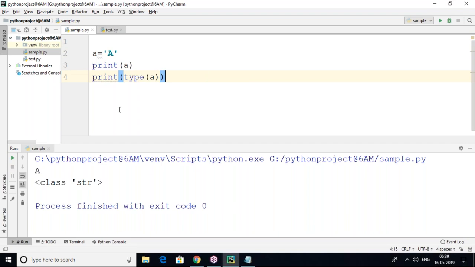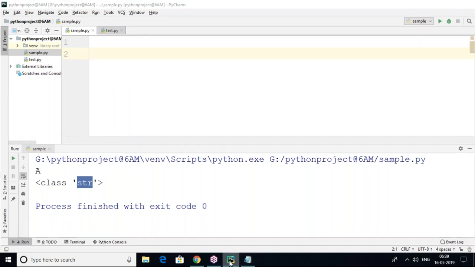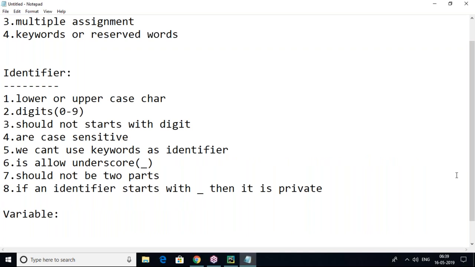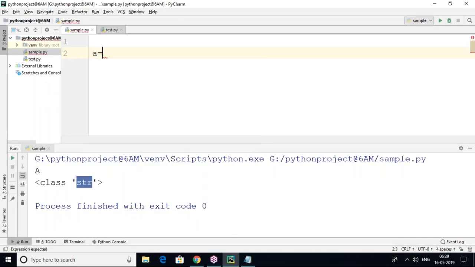So you can see this, even string will be written. So this is what we can say is a variable. In this variable case, a variable is a named memory location. In this variable case, we have some multiple assignment. So what is multiple assignment? It's very simple. In this case, one value only I assign to one variable. Assigning one value to one variable. This value will be assigned by using the assignment operator, that is equal to, we are assigning the value to variable A. This is not multiple assignment.